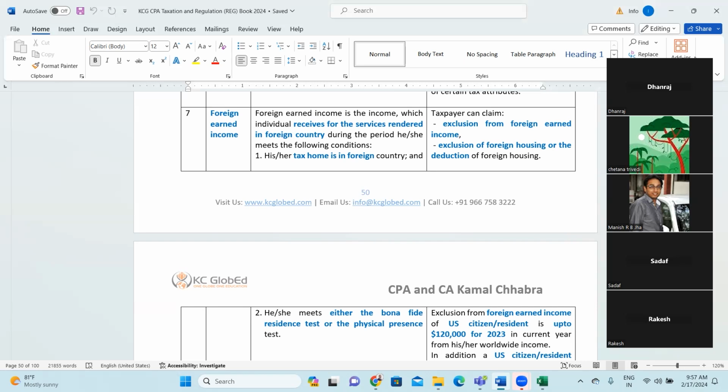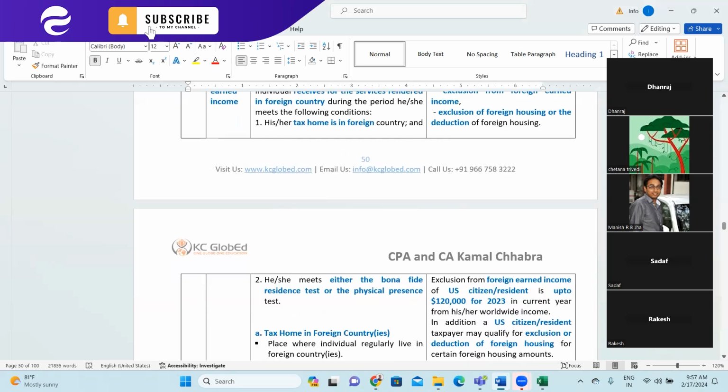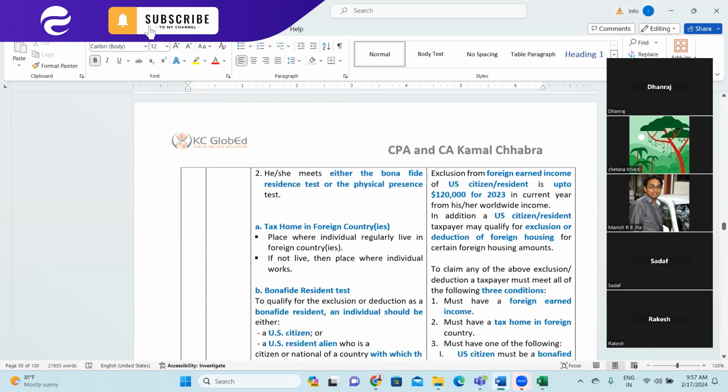The first is he or she has a tax home in the foreign country. And he or she meets either a bona fide resident test or the physical presence test of the foreign country, right? So what is tax home?